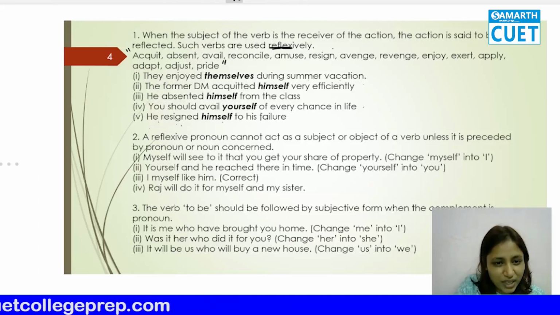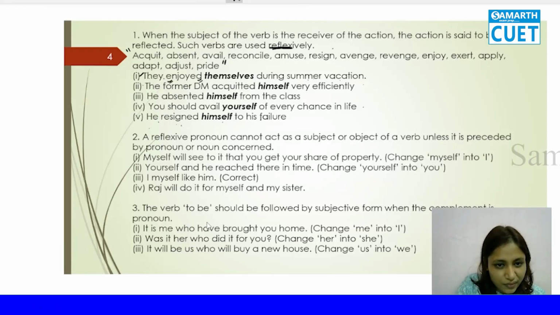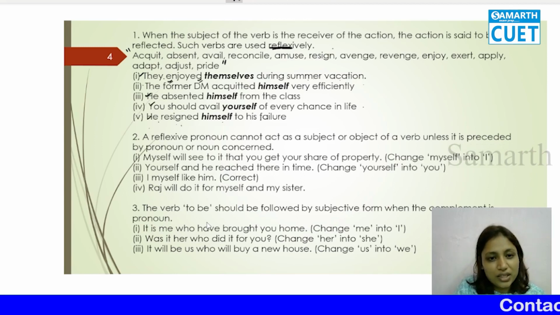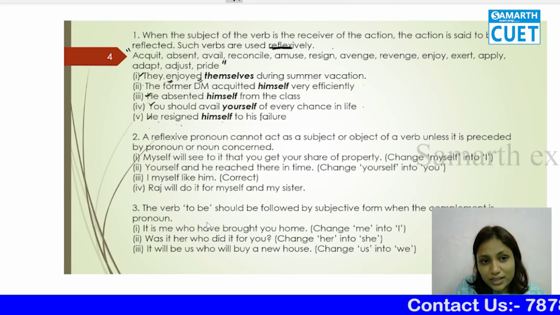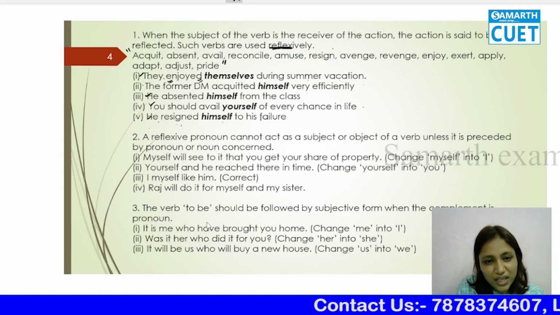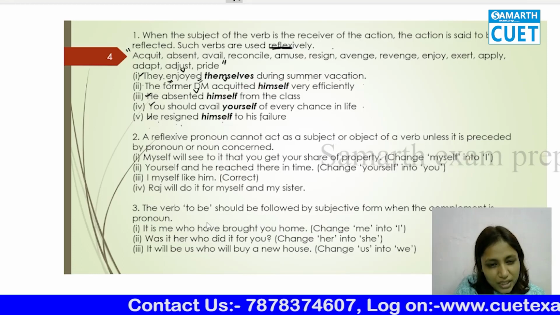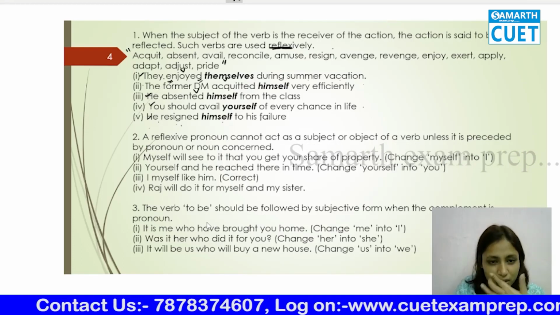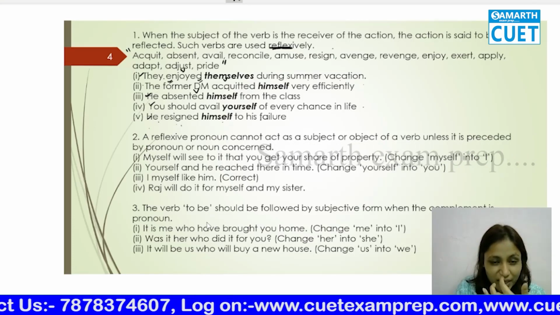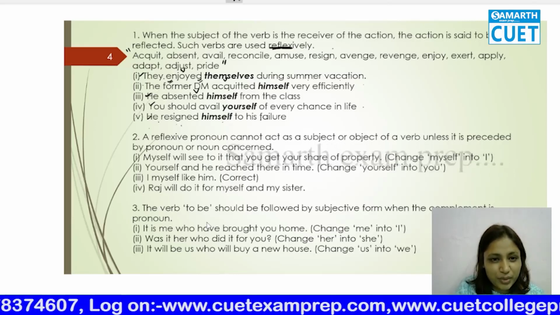So who are the subjects? These are the subjects: he, you, and he. What the rule is saying: when the subject of the verb, these are the verbs, acquit, absent, when they are the receiver of the action, that means the action is said to be reflected.